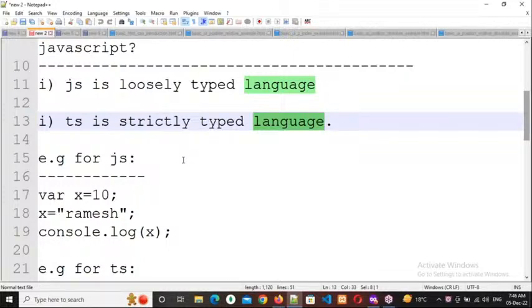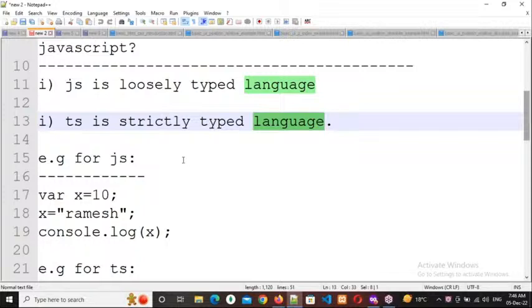Whenever you are dealing with data, you should assign it to a variable. Whenever you declare a variable, at that time only, you need to tell what type of data it should accept.